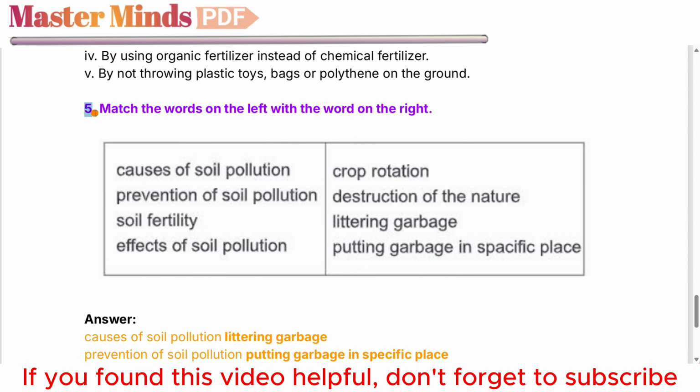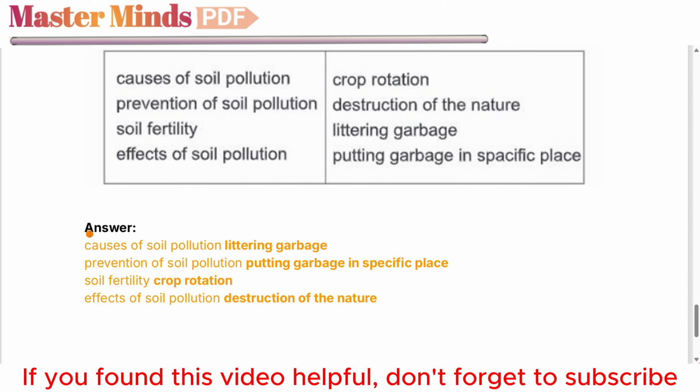Exercise 5. Match the words on the left with the words on the right. Here are the right words and here are the left words. Answer. Causes of soil pollution: littering garbage. Prevention of soil pollution: putting garbage in a specific place. Soil fertility: crop rotation. Effects of soil pollution: destruction of the nature.